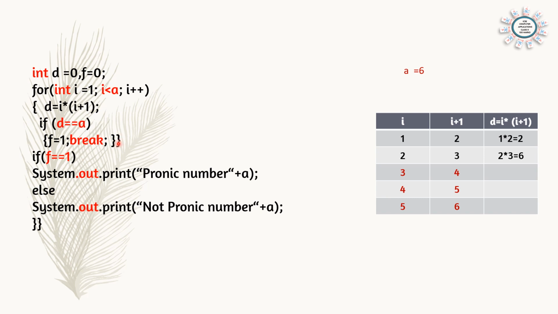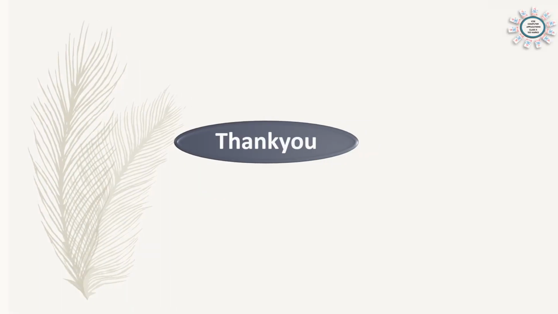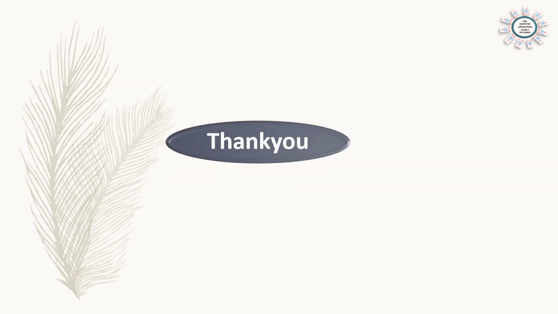And after closing the loop, we can check if f double equal 1. If f has become 1, if the number is pronic, f will become 1, then we can say it is a pronic number. Otherwise, it is not a pronic number. So like this, we can find whether the inputted number is a pronic number or not. With this, we come to an end in this video.